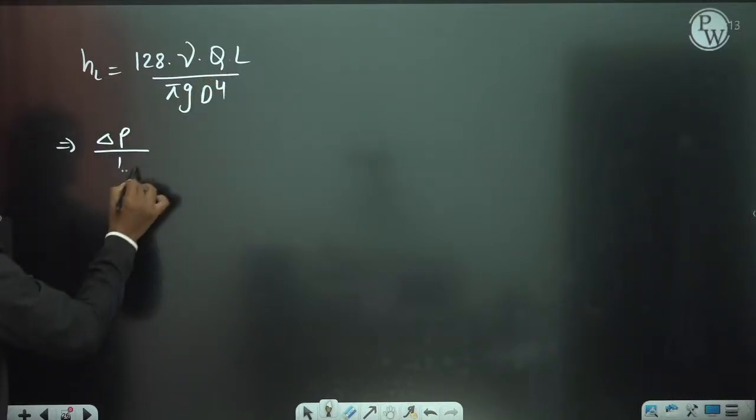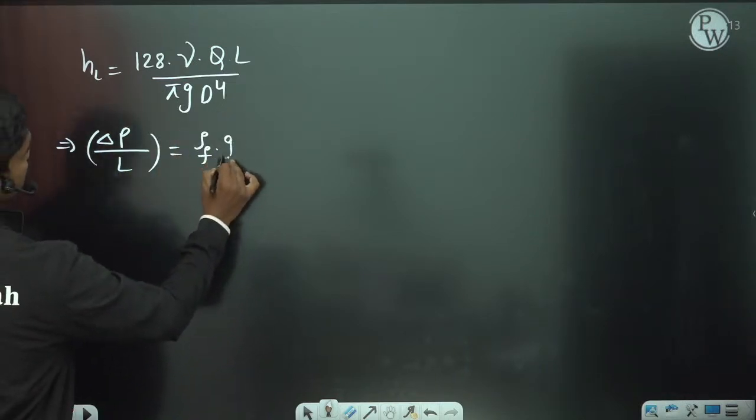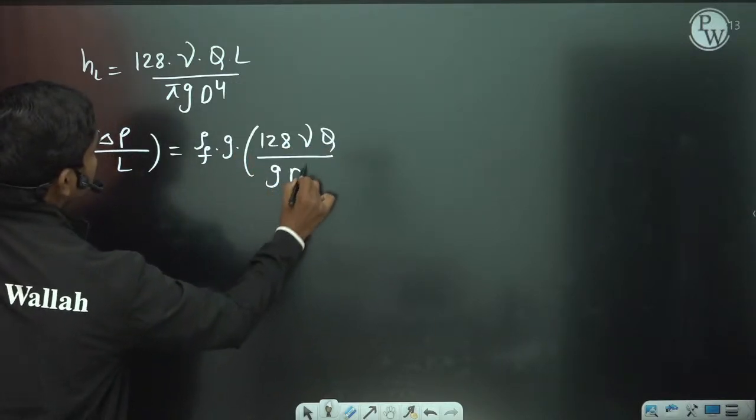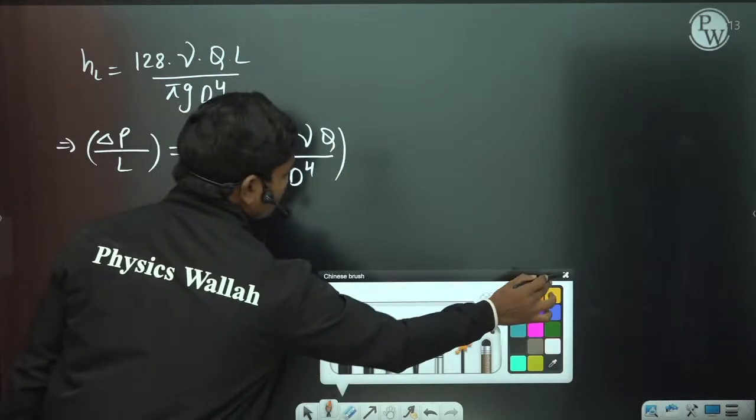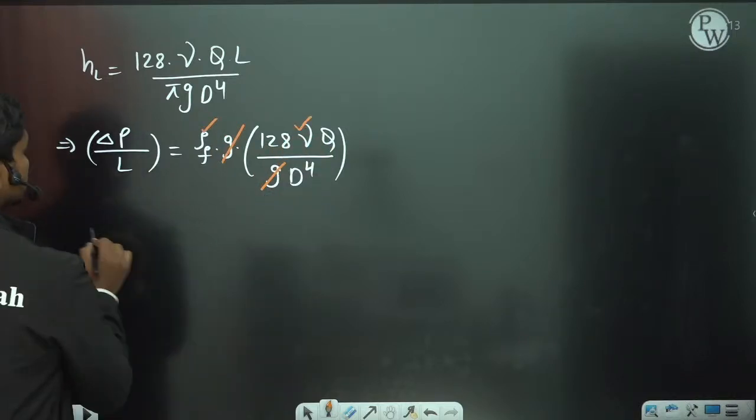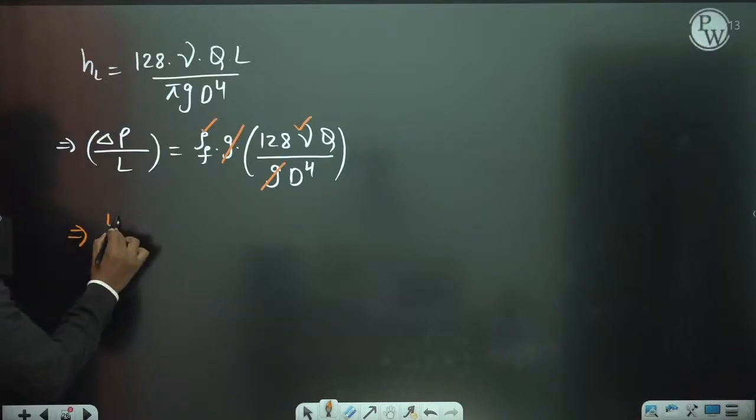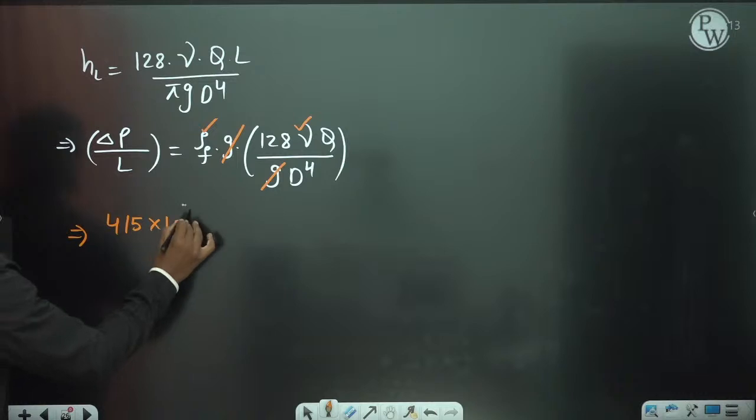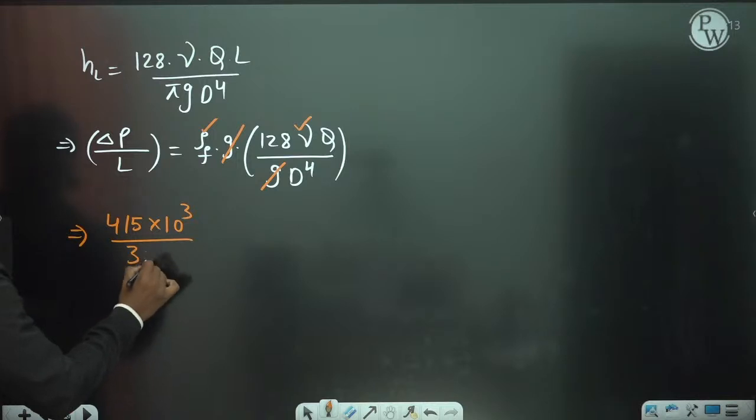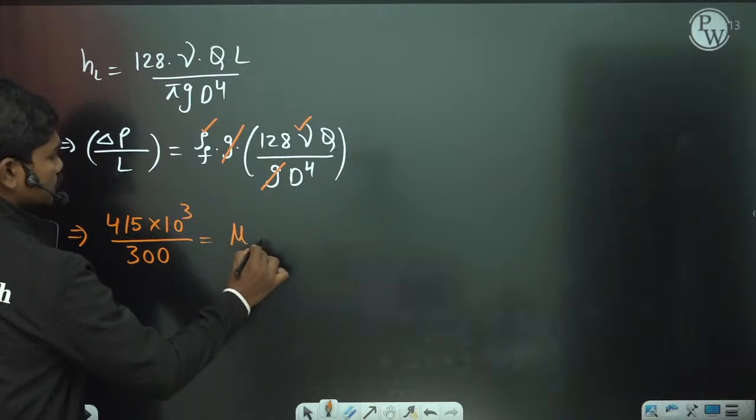So if you bring this L here, this rho g can be multiplied to the other side. So rho fluid g times 128 nu q by g d power 4. This is the expression. Okay, so if you simplify this, then g g gets cancelled. This density into kinematic viscosity can be written as dynamic viscosity. So delta P, what is delta P given? 415 kilopascals, by length. What is length of the pipeline? Over 300 meters length. So 300 meters is equal to this density into kinematic viscosity will write dynamic viscosity, which is actually needed in this question.